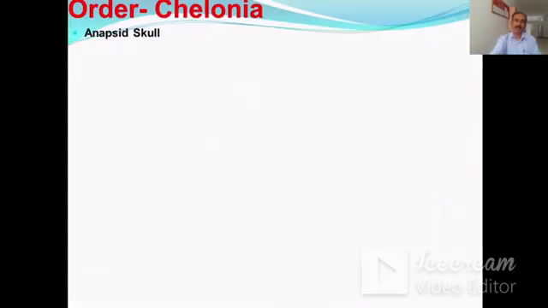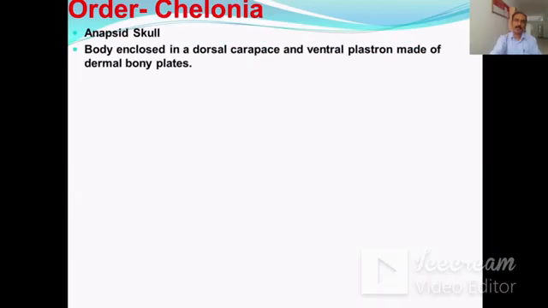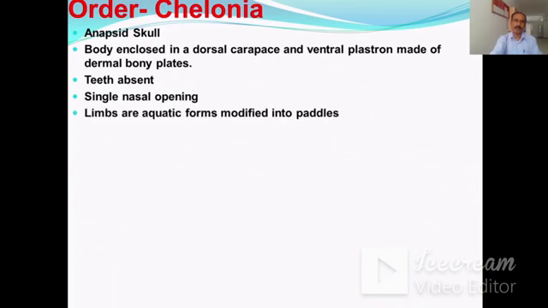Let us discuss the order Chelonia. In this order, the skull is anapsid type. When you see the body, it is enclosed in a dorsal carapace and ventral plastron made up of dermal bony plates. In the order Chelonia, teeth are absent. There is a single nasal opening. Limbs in aquatic forms are modified into paddles for the swimming purpose. The tail is very short. The sternum is absent in the order Chelonia.